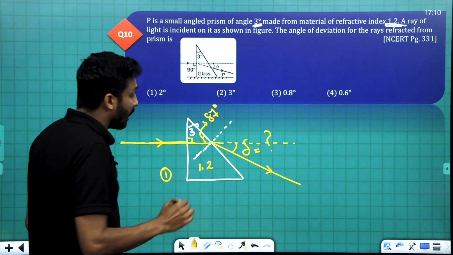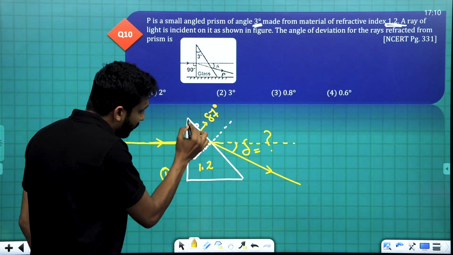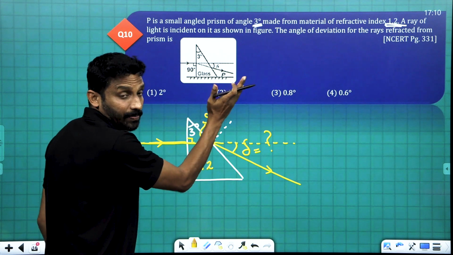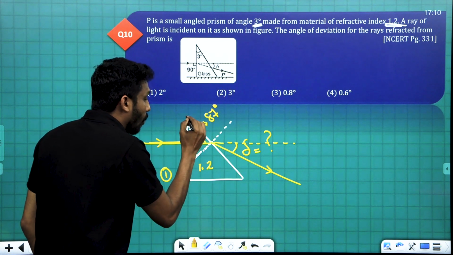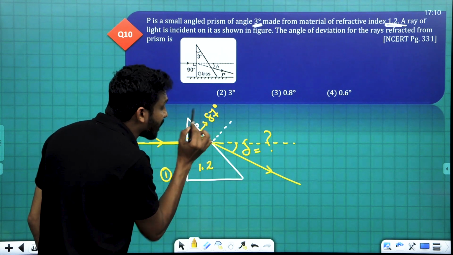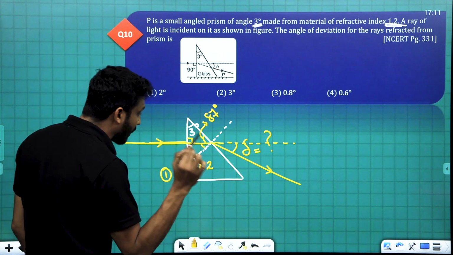87 degree. Okay. And what is this total angle? Listen here. This total angle is 90 degree because this is the normal drawn. So this is totally 90 degree. Out of this, the angle is 87. Then what will be this remaining angle? This remaining angle will be 3 degree here.